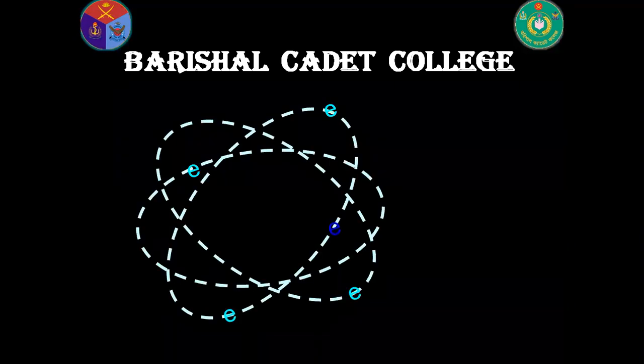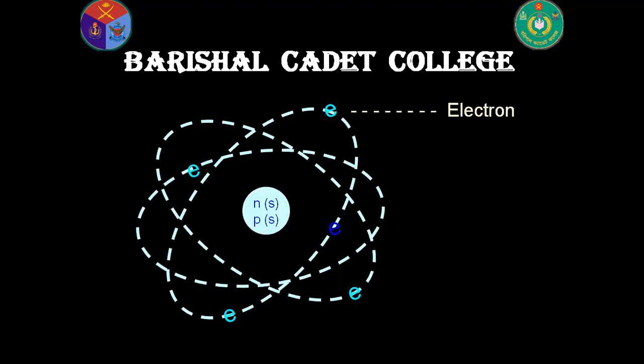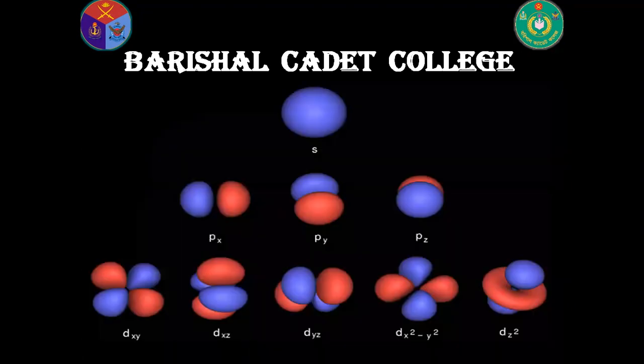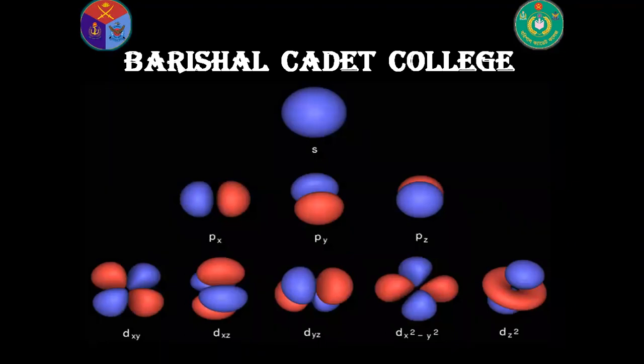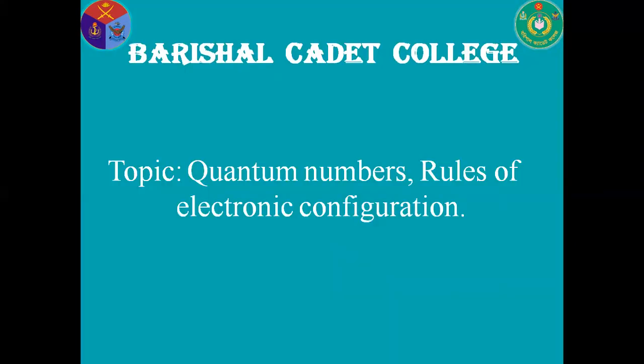Dear cadets, look at the picture and think what will be the topic of this lecture today. Here, different suborbitals. So, today's topic is quantum numbers, rules of electronic configuration, and electron distribution process in different orbitals.